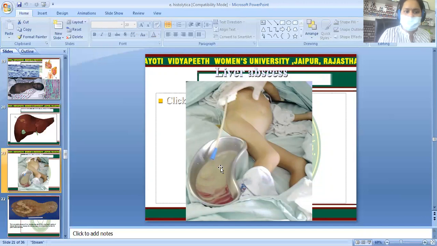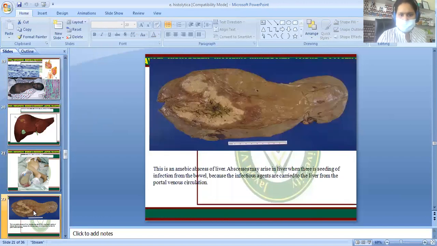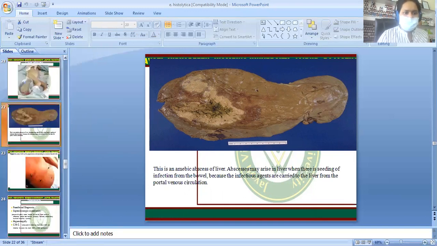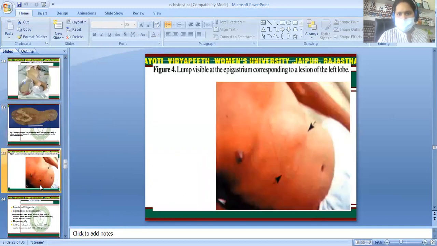Sometimes your examiner will ask what you call the pus in a liver abscess. Abscess may arise in the liver. There is a seeding of infection from the bowel, because infective agents are carried to the liver through the portal venous circulation. It is a lump visible in the epigastrium.